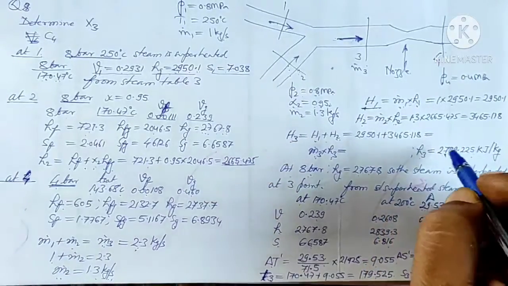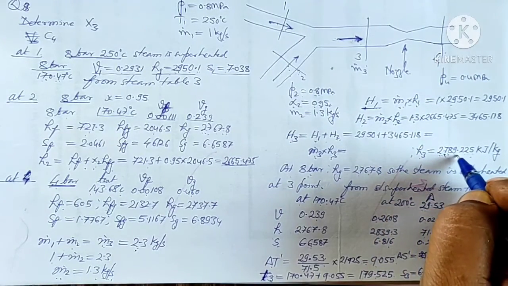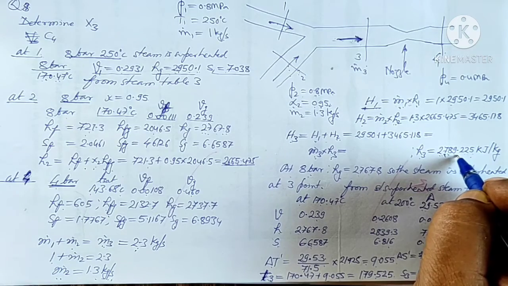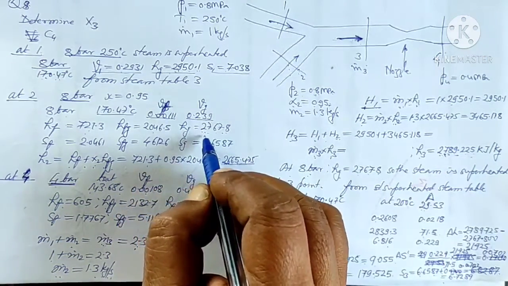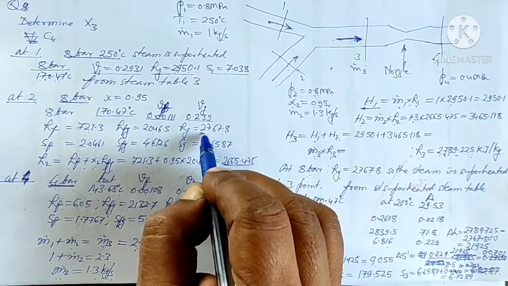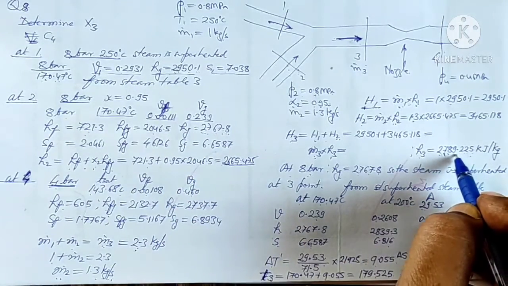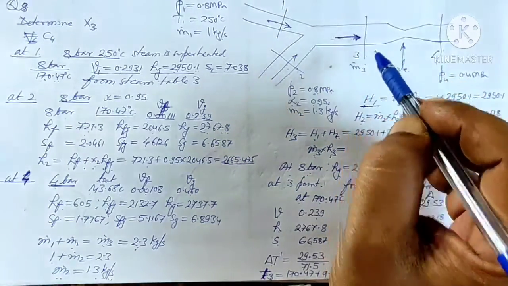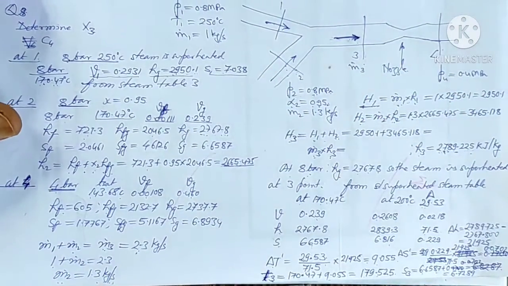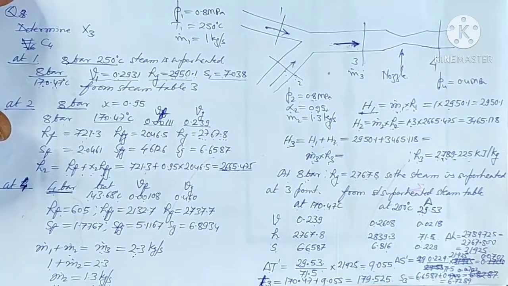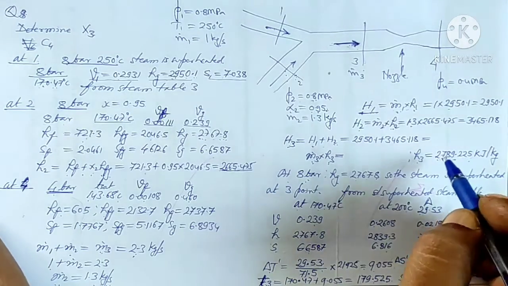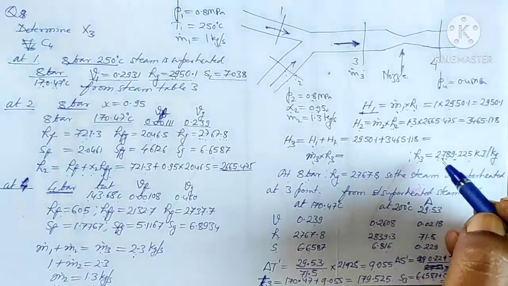Now if we compare the enthalpy 2789 with the dry saturated steam at 8 bar, the dry saturated steam has an enthalpy of 2767.8. So this one is more. That means the steam at section 3 will be a superheated steam. So again we will go for the steam table and we will try to find out where this enthalpy exists.